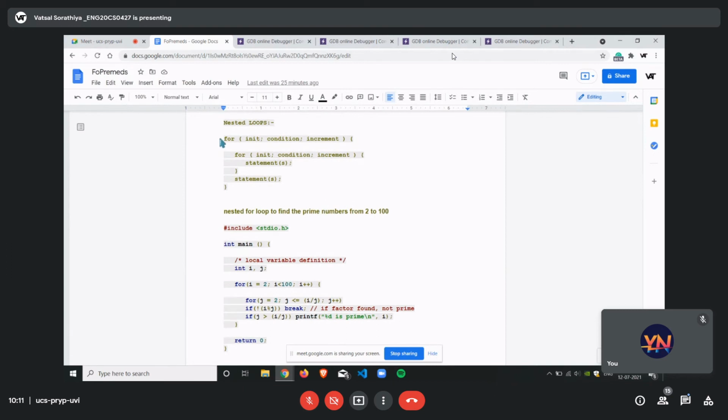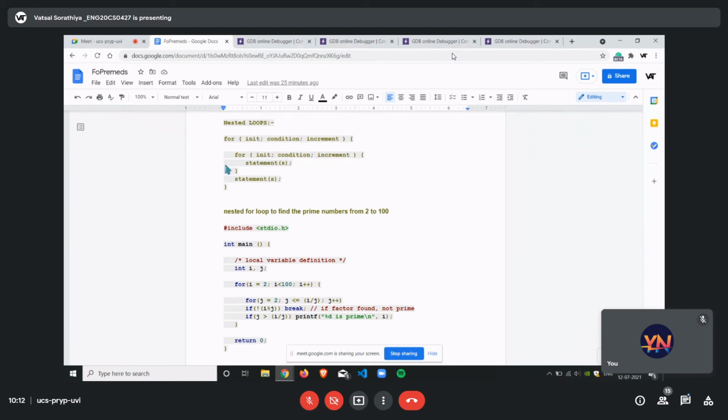For example, we'll take the case here of a for loop. Again, it will have the initialization, condition, and your increment. So let's say you are taking i is equal to 0, i is less than n, where n is some number given by the user, and you are doing i plus plus. Then you are taking j is equal to 0, again j is less than n, j plus plus.